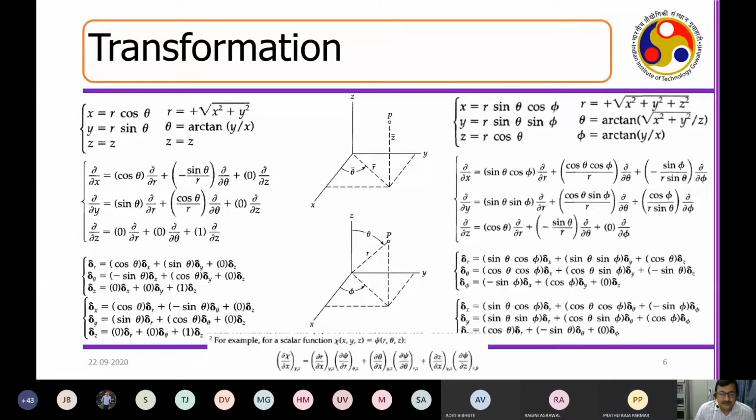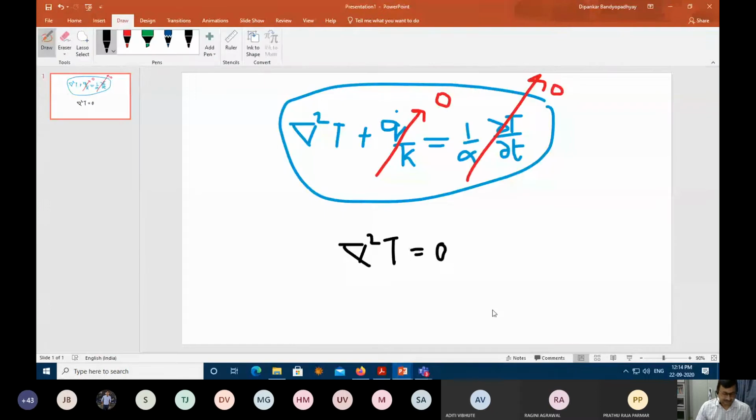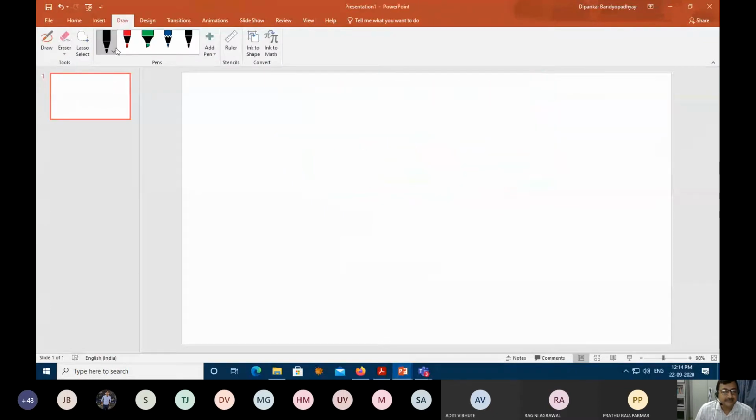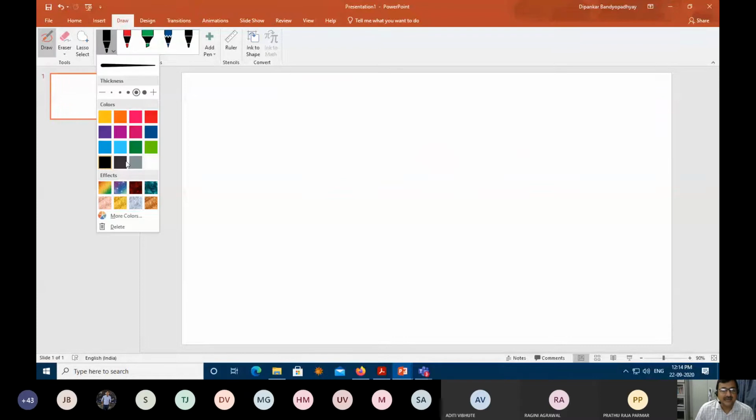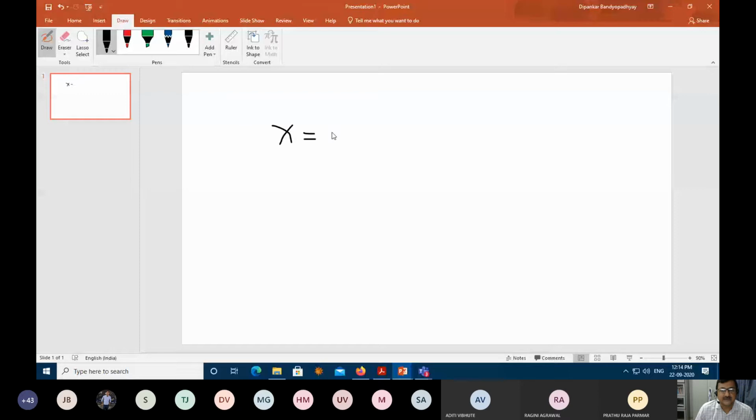Yes, thank you. So you can see at the bottom of the slide that I have to give a transformation of a variable chi, which is in the x, y, and z coordinates, to a psi, which is in the r, theta, and z coordinates. How do I do that? I do it this way. First, this variable chi is a function of psi, and psi is a function of r, theta, and z.